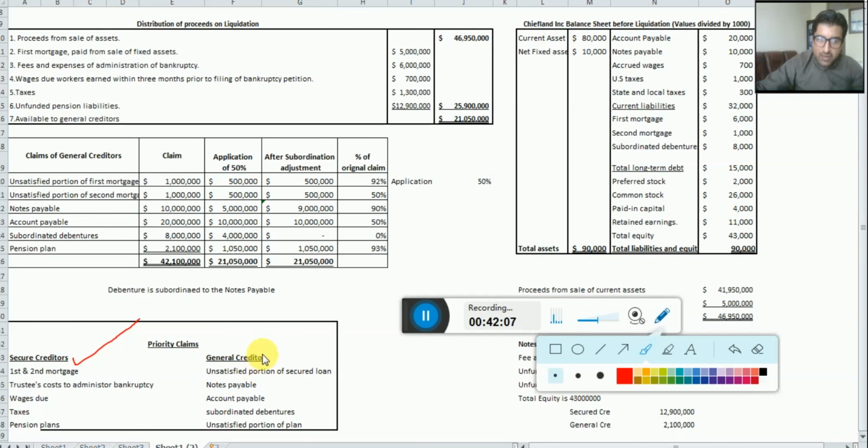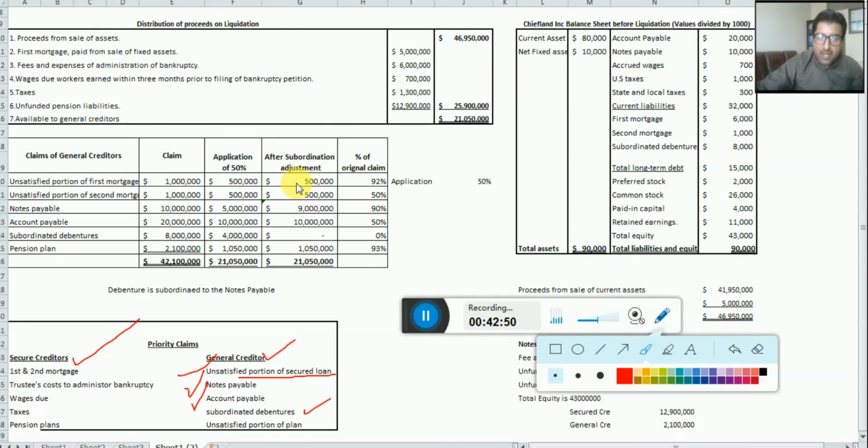The portion of unsecured loan, the portion of unsatisfied loan. Unsatisfied means the loan which has not been satisfied in the group of the secured creditors. If you remember the first mortgage and the second mortgage, which we would pay to the secured creditors, unfortunately because of the lower value of the collateral, their claim was not satisfied fully, so that's why we brought them here into the general creditors. So the unsatisfied portion of the secured loan we have paid here, and then notes payable, accounts payable, subordinated debenture, and also this column is for subordination adjustment.